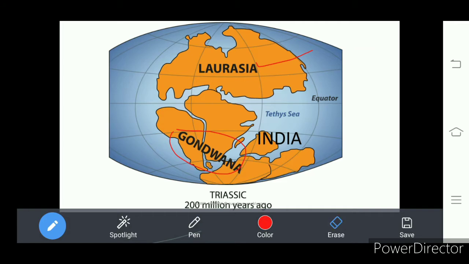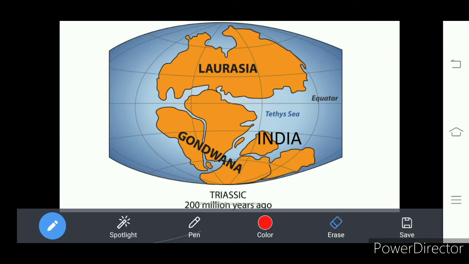And another point, it is due to the denudation process, that is weathering, erosion, transportation, and deposition. These are the stages in the denudation process. They have taken place for many millions of years.